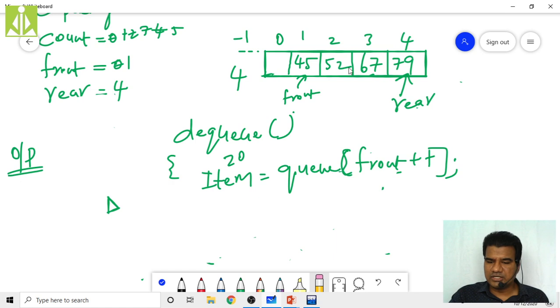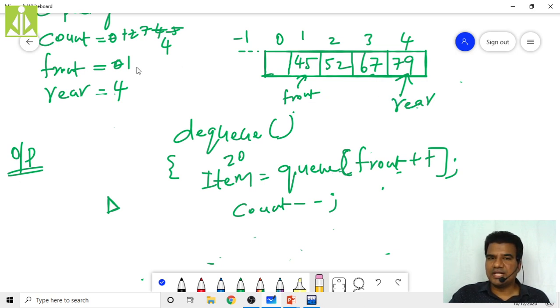Is that true? No, it is not true. I have only 4 elements. So decrement the count: count minus minus. My count will become 4 now, from 5. Whenever you are performing the deletion, DQ, your rear will remain intact.